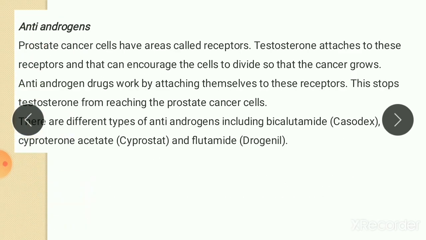The next category is antiandrogens. Prostate cancer cells have areas called receptors. Testosterone attaches to these receptors, and that can encourage the cell to divide so that the cancer grows. Antiandrogen drugs work by attaching themselves to these receptors. This stops testosterone from reaching the prostate cancer cell. There are different types of antiandrogen, including bicalutamide, cyproterone acetate, and flutamide.